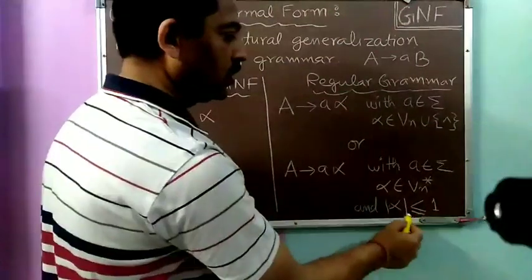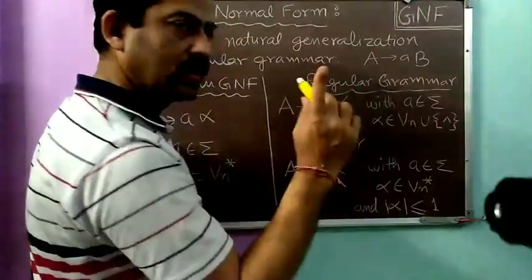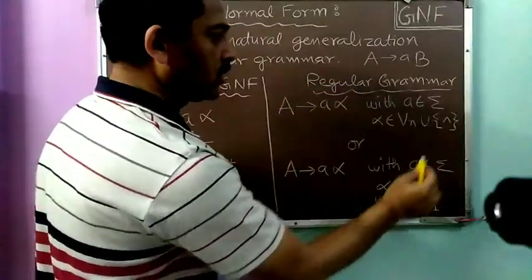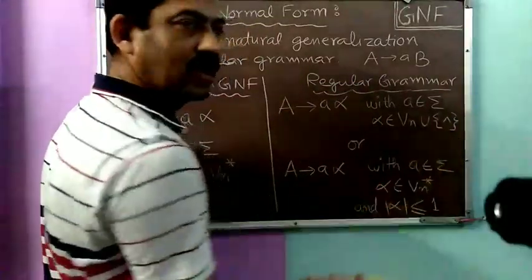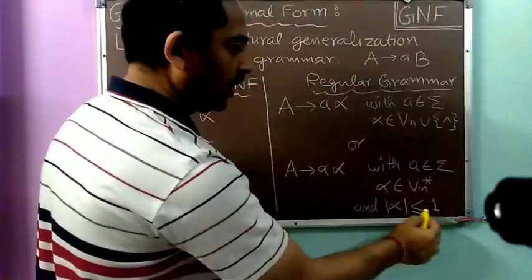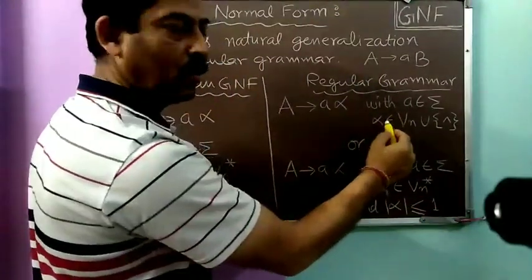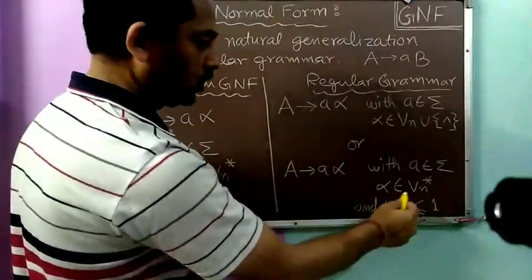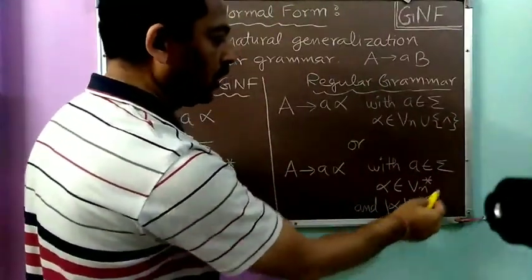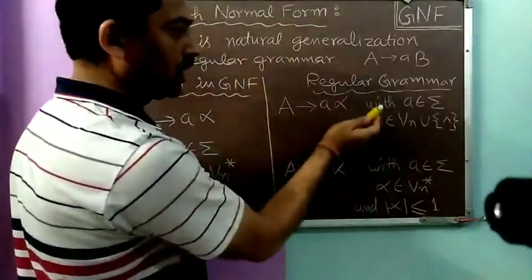So less than or equal to 1 means either the length of alpha is 0. If the length of alpha is 0, it simply represents null. If the length of alpha is 1, then it simply represents a variable. It cannot be more than 1. So the length of alpha is less than or equal to 1. So in this format also we can represent this.